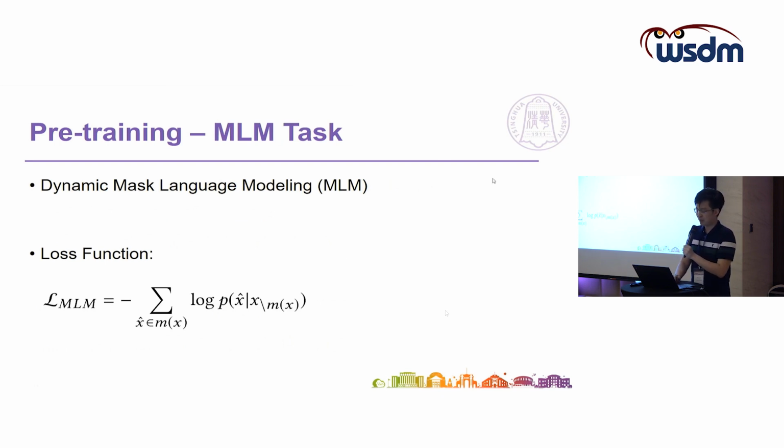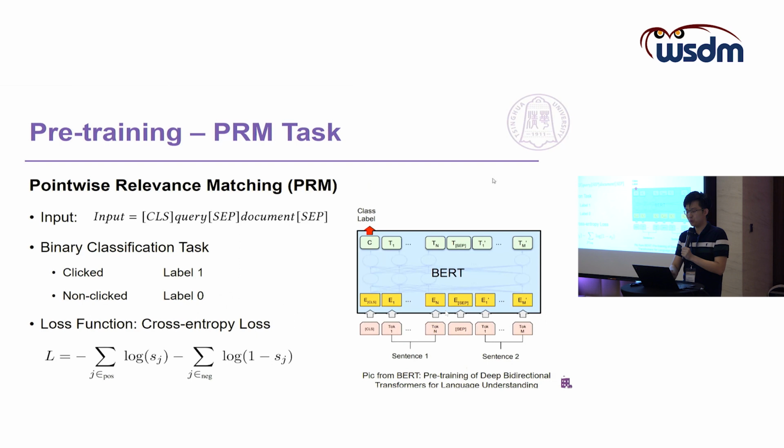MLM is a language model trained to predict a missing word in a sentence based on its surrounding words. This is done by masking some of the words in the input text and training the model to predict the masked words based on the context. This is a very classic NLP task, so I won't go into detail. The point is, after the MLM task, our model has the ability to understand natural language. Next, to make our model obtain relevance matching ability in the pre-training stage, we design an unsupervised learning task called point-wise relevance matching.